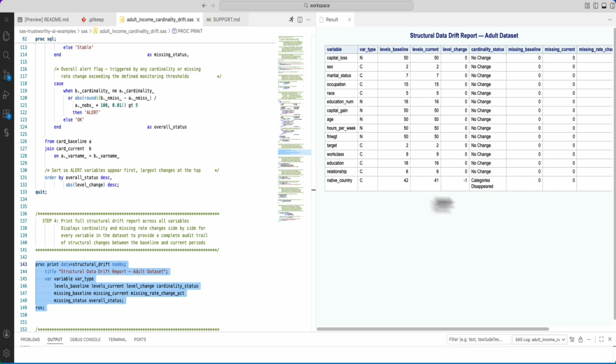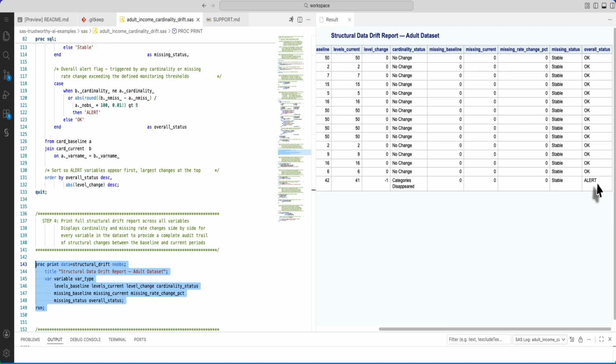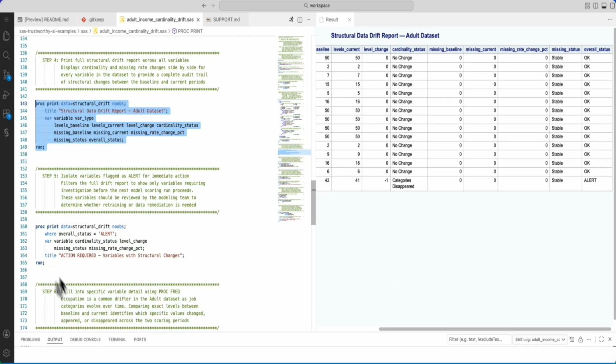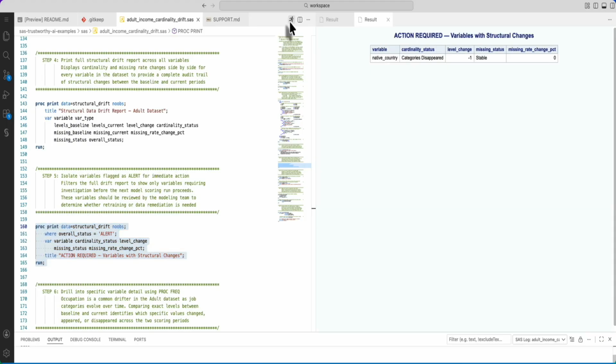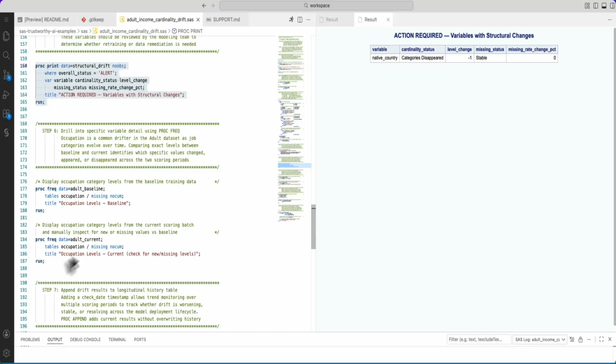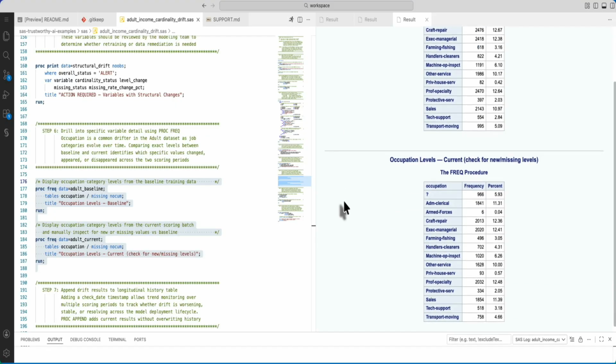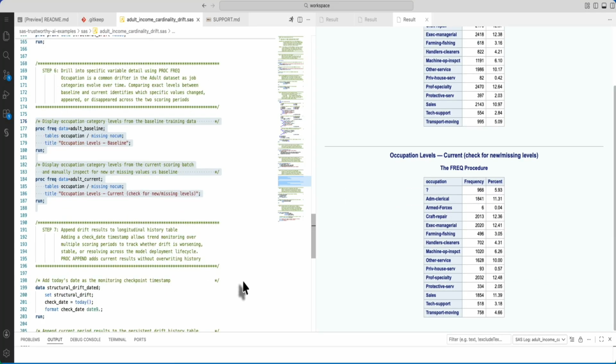If you see that in my data set, there is one variable called native country where categories have disappeared, which means I need to see what is happening in that data. And simply I can generate an alert as well to make sure that I have documented it. So I see that in one of my variables, the categories have dropped. So I need to see why this is happening so that I can go in and check the data drift that is happening.